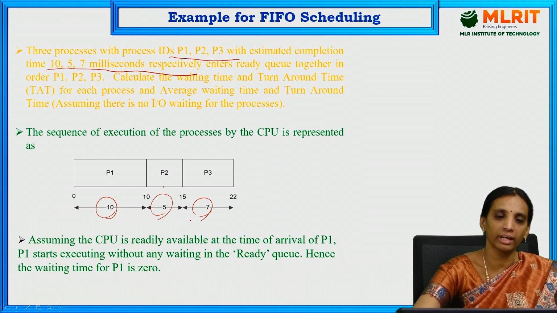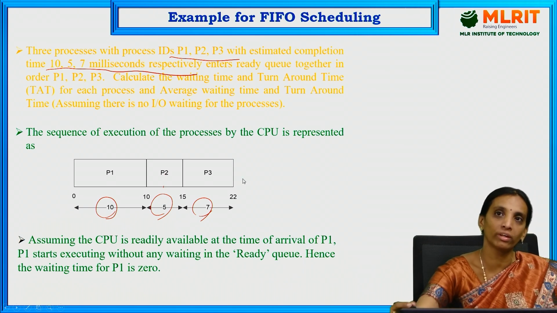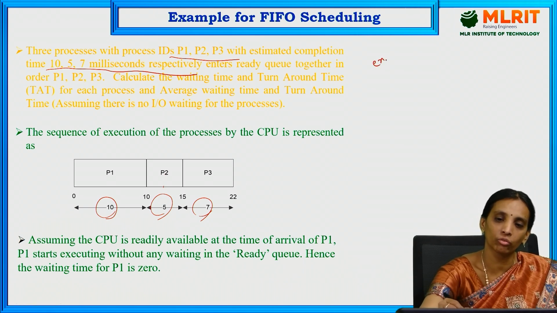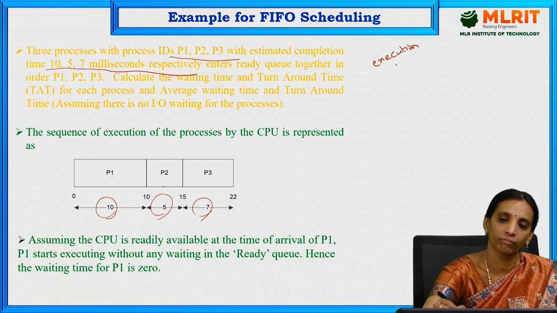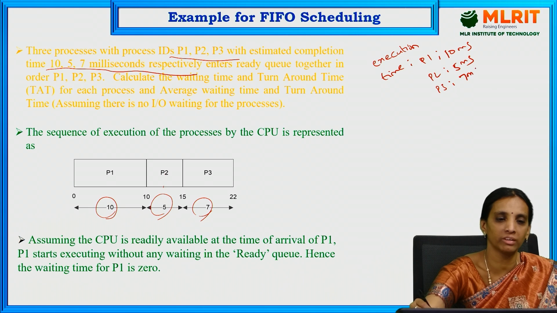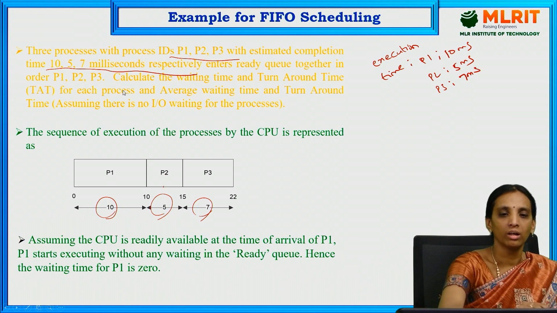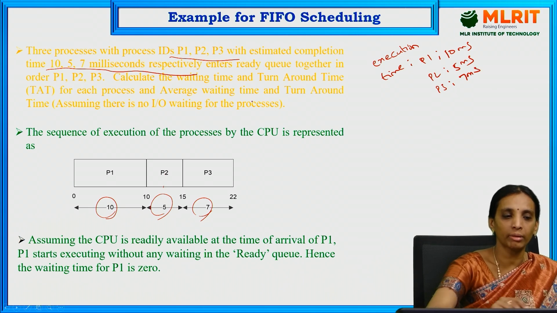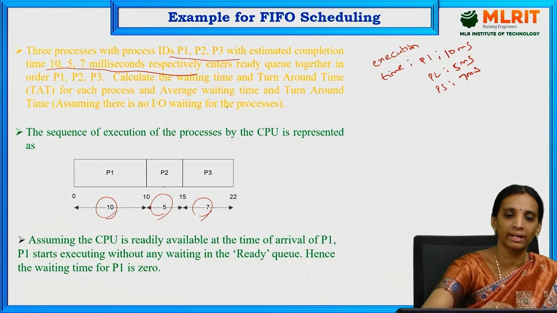Whenever they enter the ready queue, they go for execution. Here we calculate the waiting time and turnaround time for each process, and the average waiting time and turnaround time.